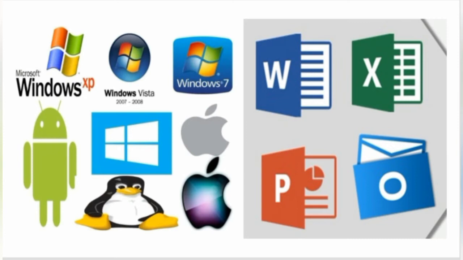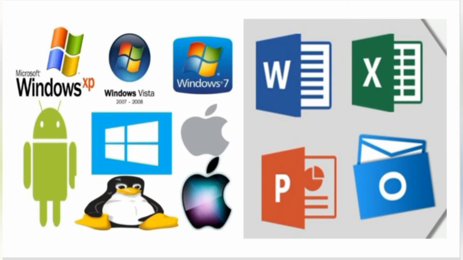Examples of system software are different versions of Windows, Apple, Linux, Android, iOS.